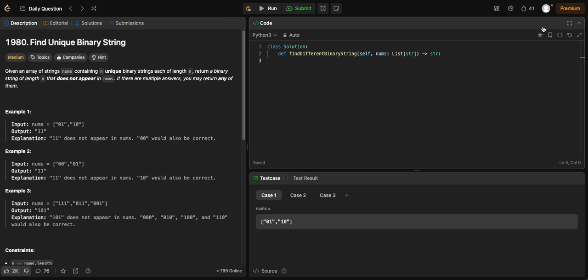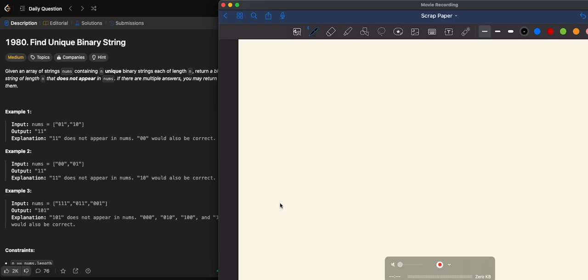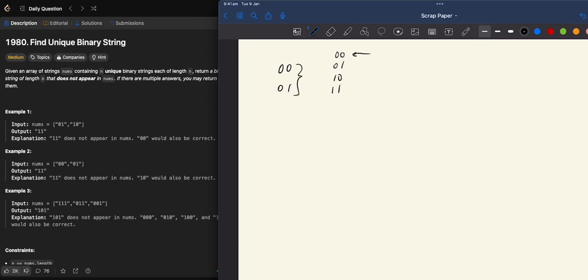Let me draw an example. Let's say for 00, 01, you can have a generator that generates all the length-2 binary strings: 00, 01, 10, 11. And basically you can just check membership here. So 00 is indeed in nums, so we can't use that. Then we go to the next one, and then the next one.